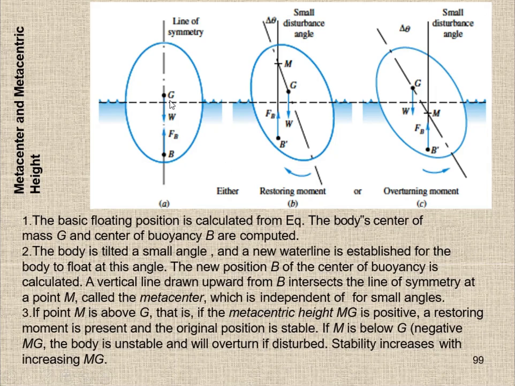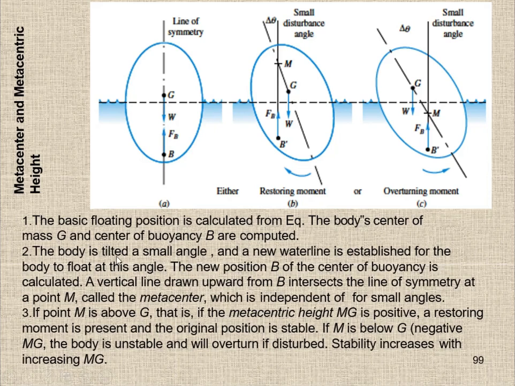This is the center of gravity where the mass is acting, and the weight is acting downward, which is W. The center of mass and the center of buoyancy are computed, and this is the center of buoyancy when the body is in equilibrium position. The center of buoyancy and the center of gravity lie on the same axis. Here you can see the center of buoyancy is below the center of gravity.